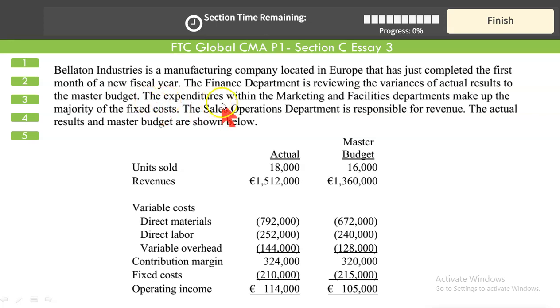The expenditures within the marketing and facilities department make up the majority of the fixed cost. The sales operations department is responsible for revenue, and it should be. The actual results and master budgets are shown below.